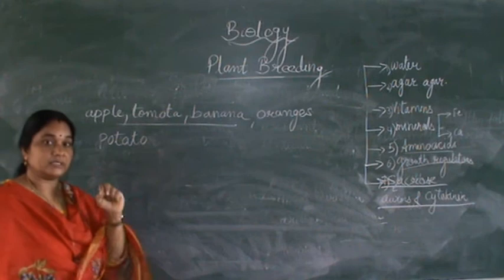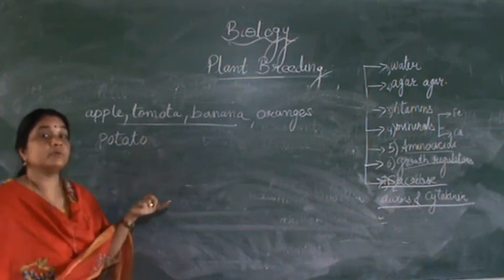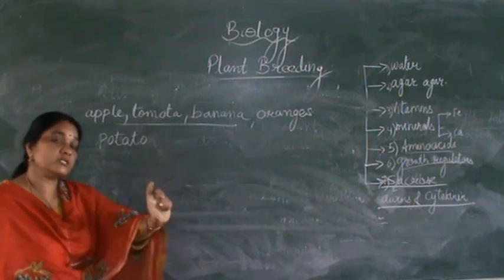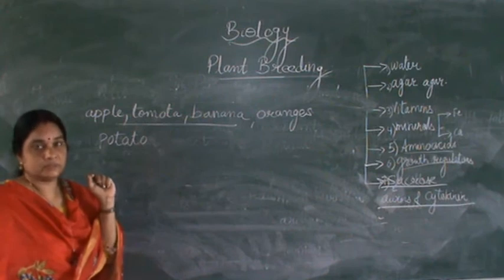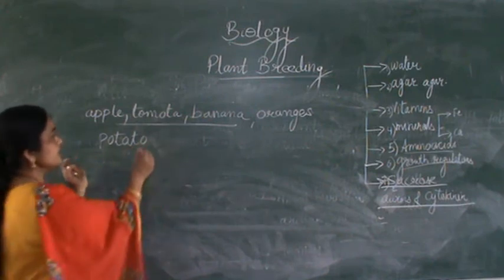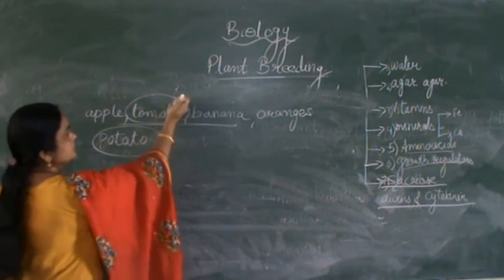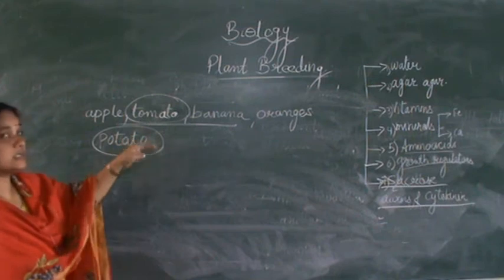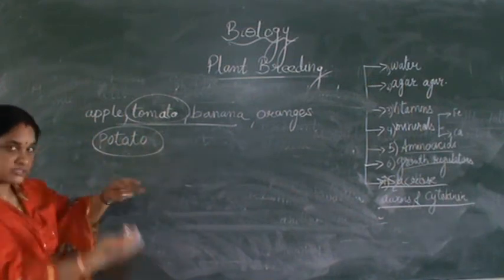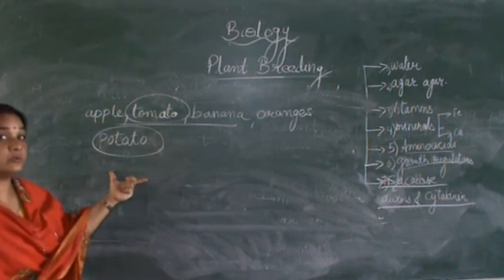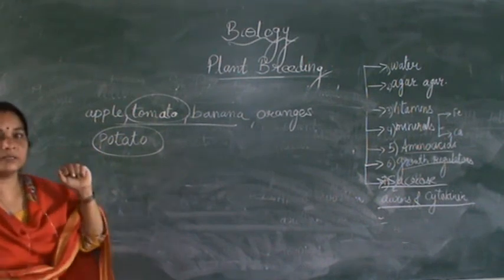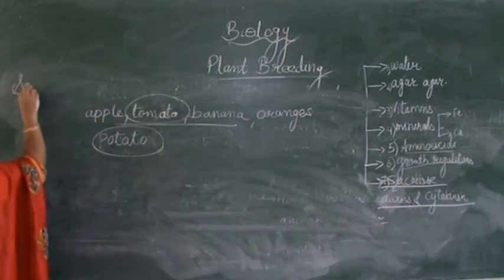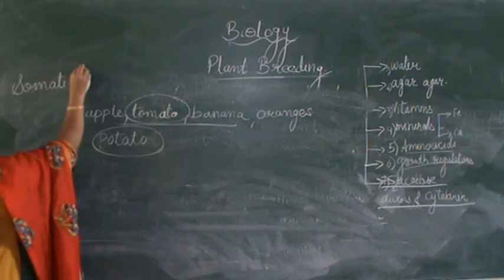There is another interesting technique. What if we get an apple from an orange plant, or a fruit which has a combination of both apple and orange, or a vegetable which has a combination of both potato and tomato in it? The upper part of the plant can produce tomato, and potato is an underground stem, so potato can be grown. That's an interesting factor. That can be done by another method known as somatic hybridization.